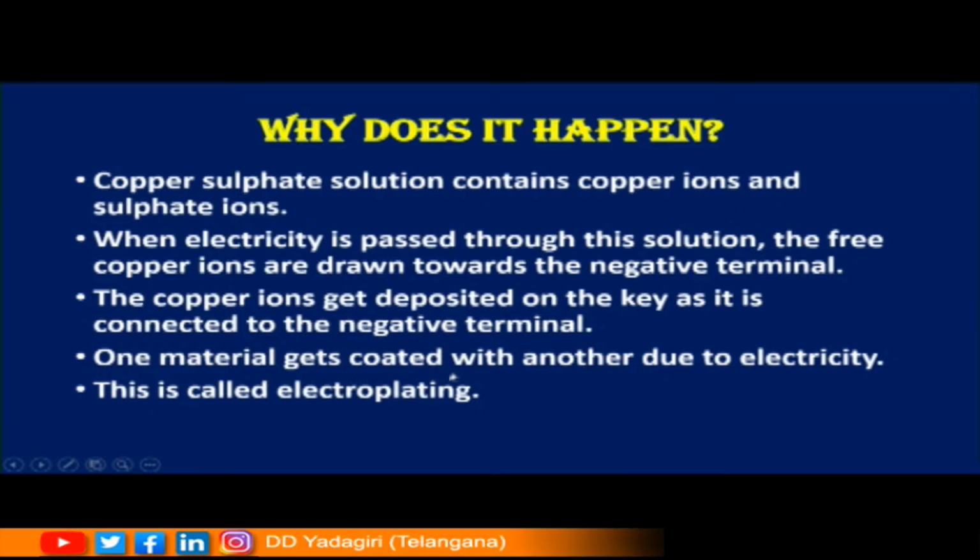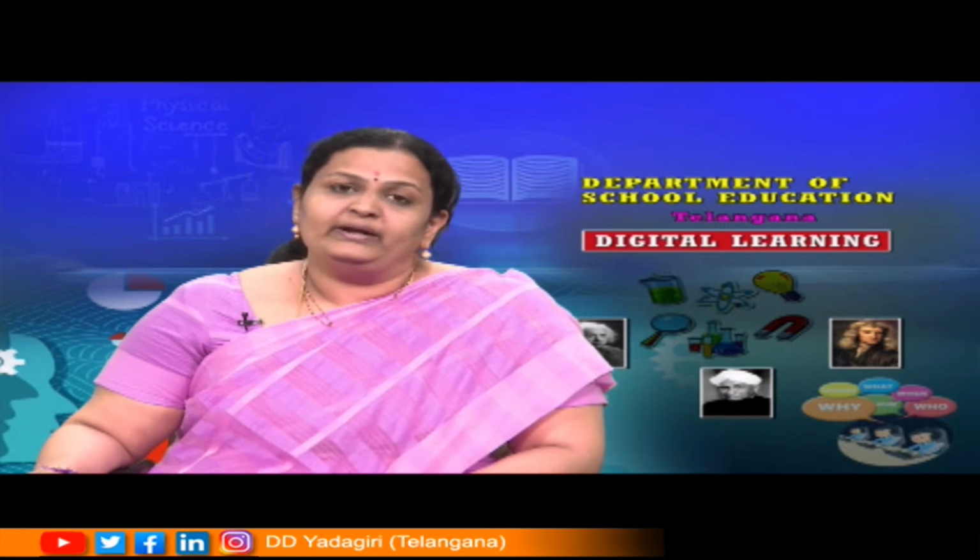One material gets coated with another due to electricity. This is called electroplating. So because of presence of electric current in the liquid, one metal is getting coated or plated onto another metal. This phenomenon is called electroplating. So children, definitely this must be having some great uses. Already we have seen a few. So let us try to understand the uses of electroplating.